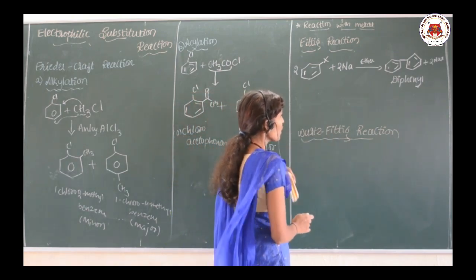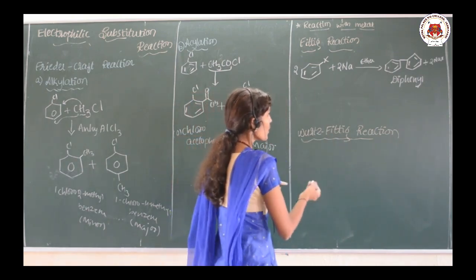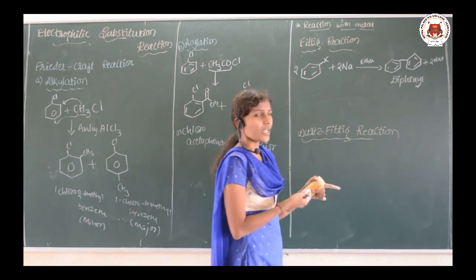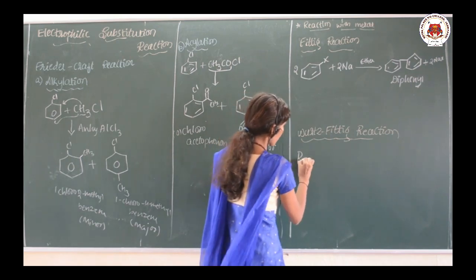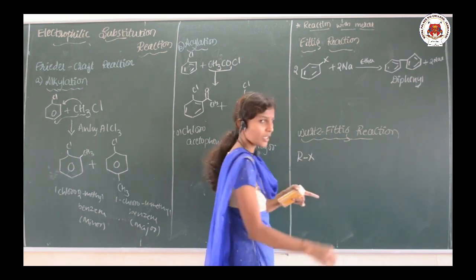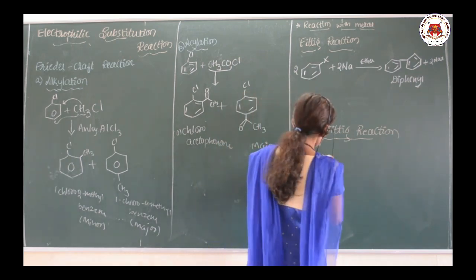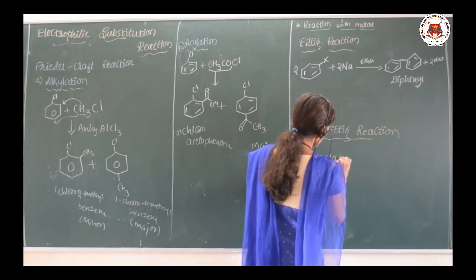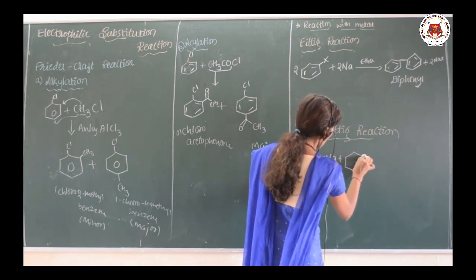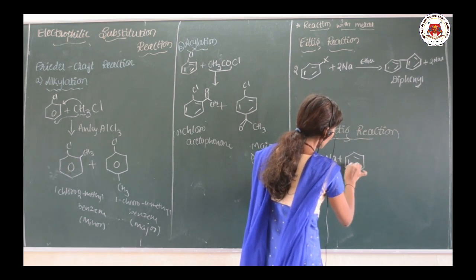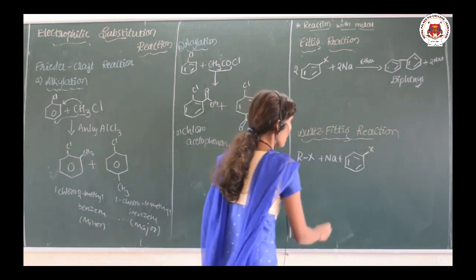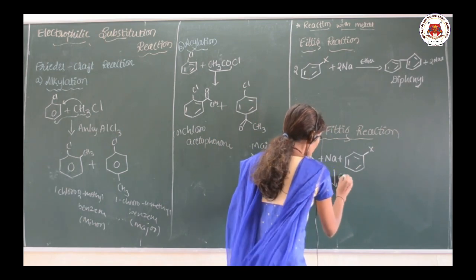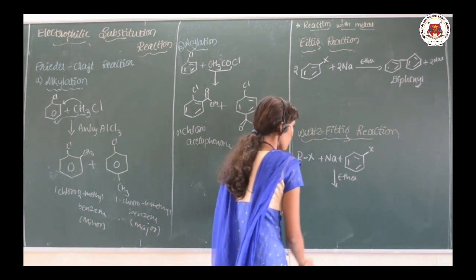So, here the mixture of the haloalkane and haloarene is treated with the sodium. So, mixture RX, this is the haloalkane and we are going to take the sodium which is treated with the haloarene. Here we are treating with the haloarene in presence of ether. So, what will be the product?